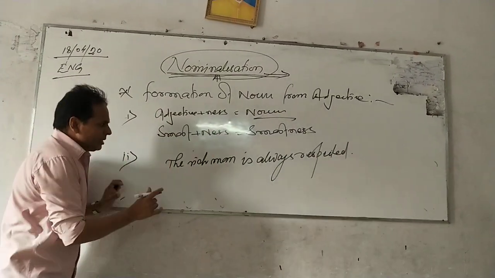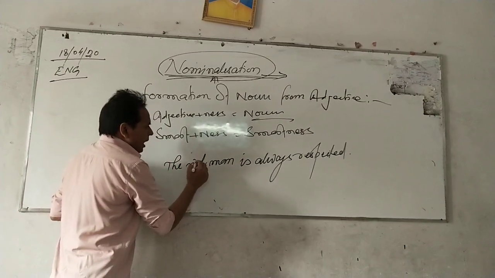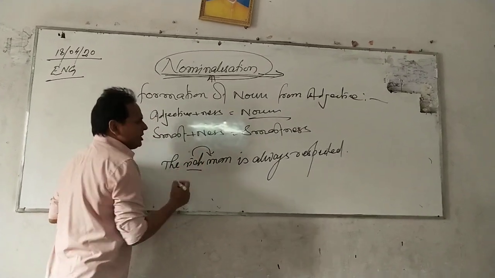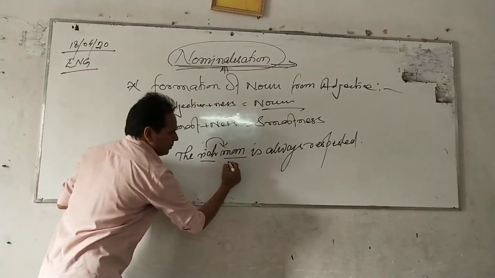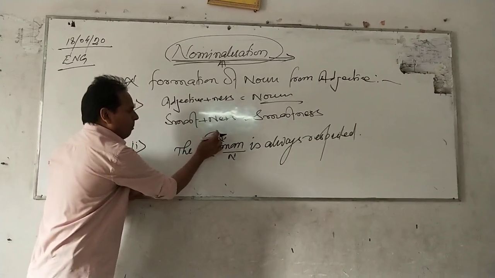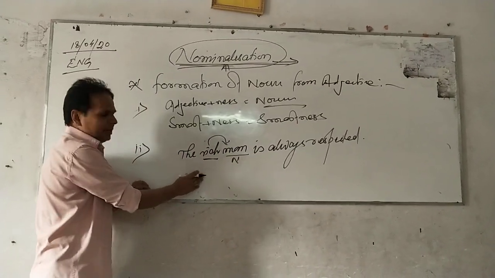In this example, we can see rich has been used as an adjective of man. Man is a noun, and before man, rich has come as an adjective.